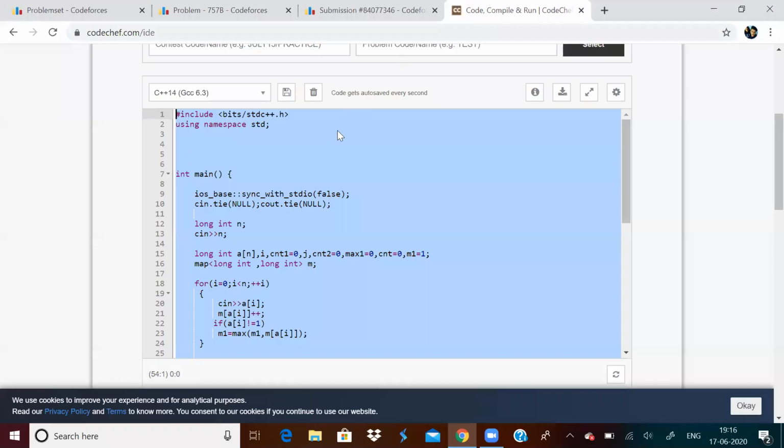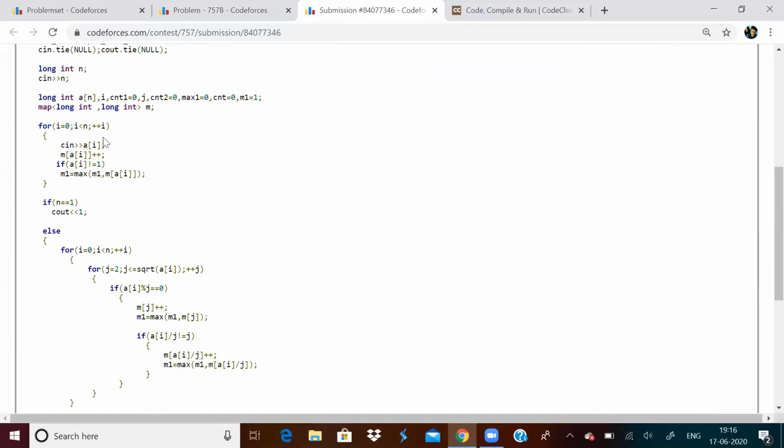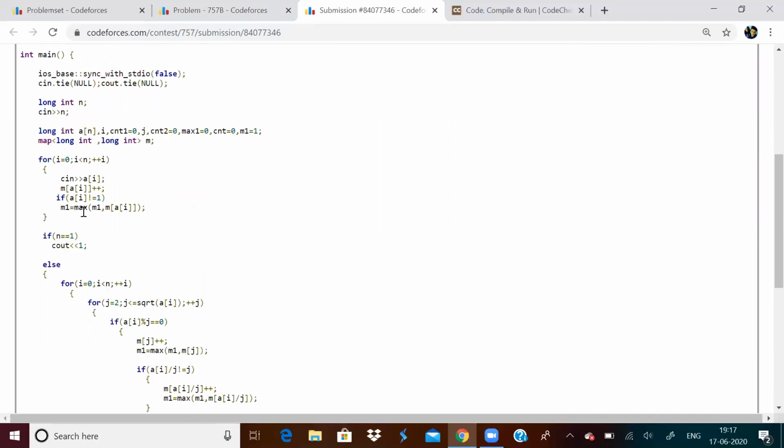So worst case scenario, we can select at least one Pokemon. Let us equate M1, the maximum, to 1. What am I doing over here? First of all, I'm checking if there is only one Pokemon. If there is only one Pokemon, then output is straight away 1.